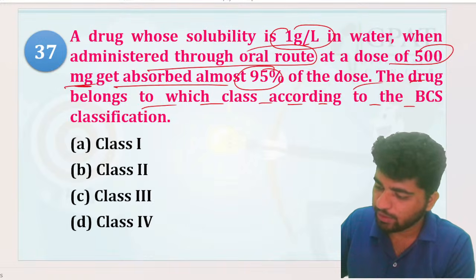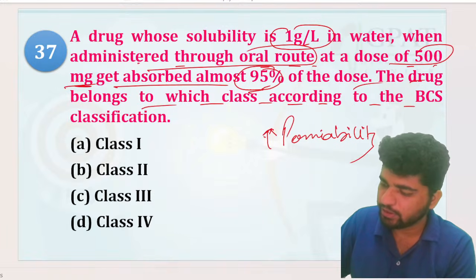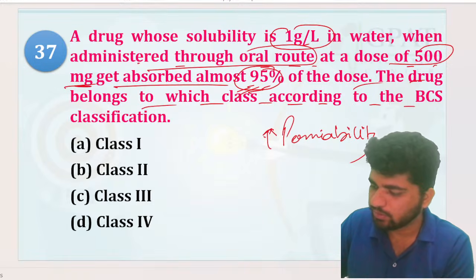Solubility is this much. 95% absorbed means good permeability. Right? That is going to be the one.